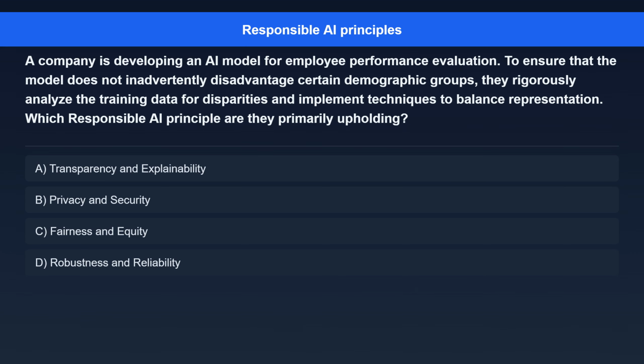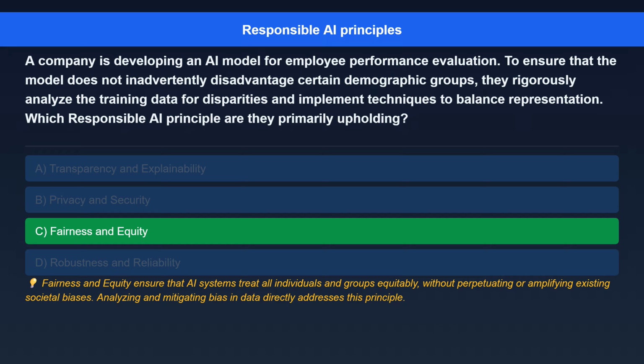Question 8. A company is developing an AI model for employee performance evaluation. To ensure that the model does not inadvertently disadvantage certain demographic groups, they rigorously analyze the training data for disparities and implement techniques to balance representation. Which responsible AI principle are they primarily upholding? Option A. Transparency and explainability. Option B. Privacy and security. Option C. Fairness and equity. Option D. Robustness and reliability. The correct answer is fairness and equity.